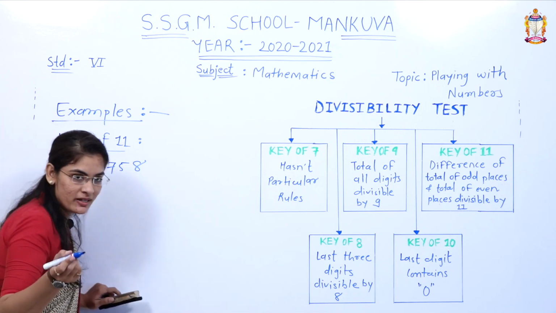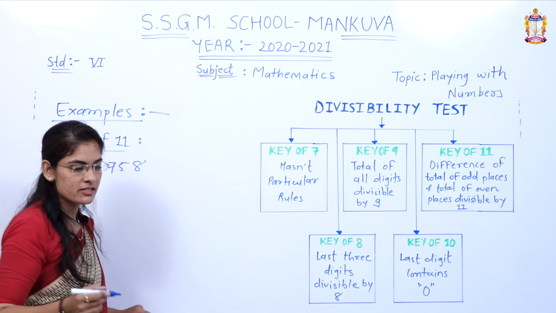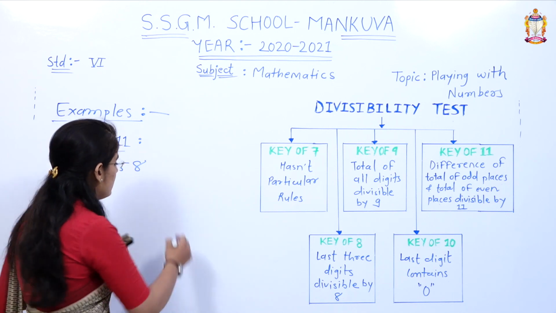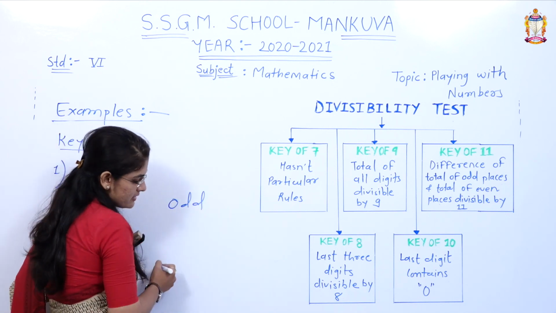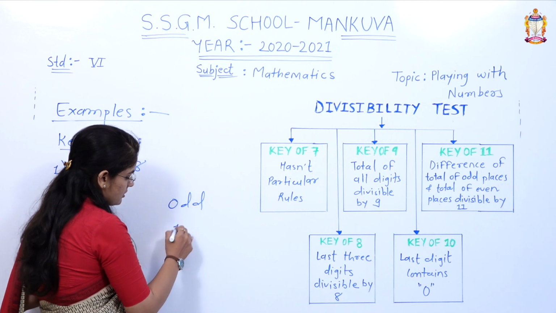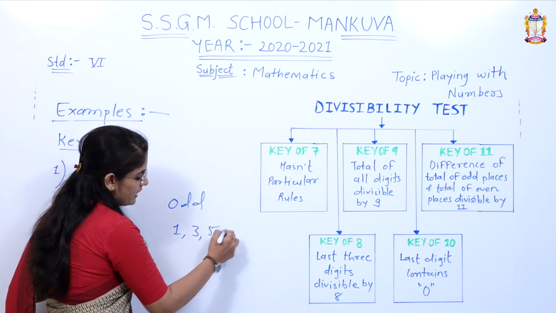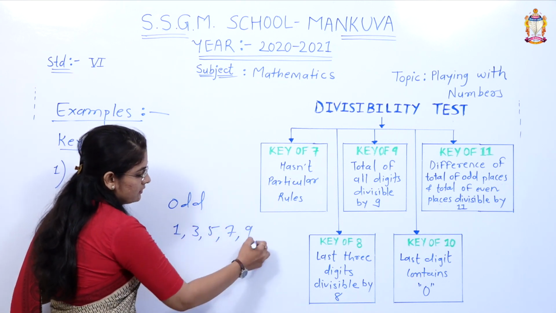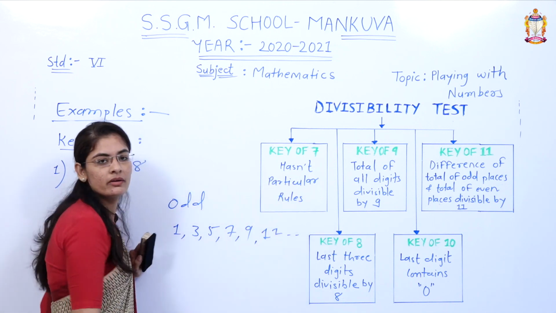Which are the odd places and which are the even places? Firstly, you have to know what odd numbers are: 1, 3, 5, 7, 9, 11 and so on, right?